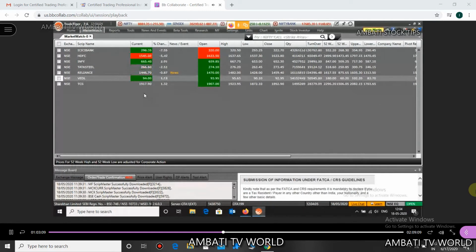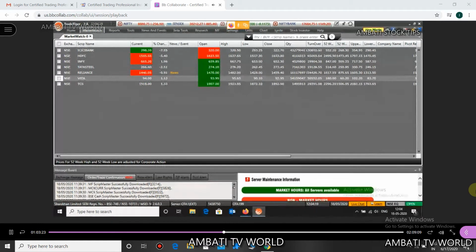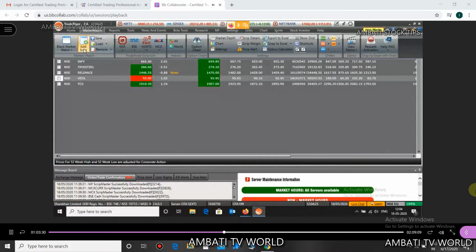Okay, now once we have added stocks in our market watch, we need to save our market watch. Very, very important, guys, that we need to save our market watch. I'll come to that point, just hang on. So how to save it? Go to market watch and after add script, can you see the save option here, everyone?